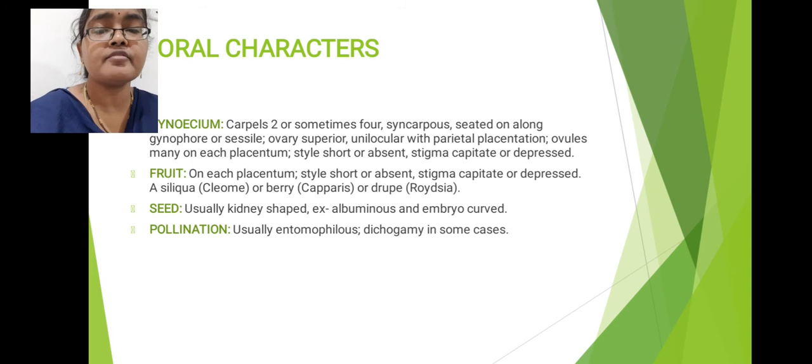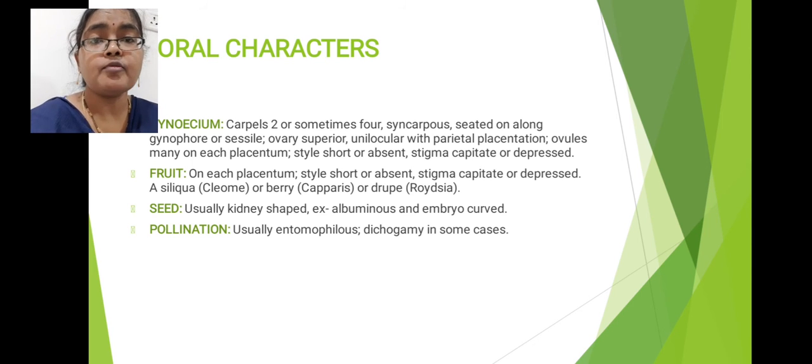Next, pollination. Mostly Capparidaceae family members show the entomophilous type of pollination. That means pollination occurs with the help of insects. That is why it is called entomophilous pollination. Here, self-pollination is prevented by protandry and hercogamy. So, dichogamy always prevents self-pollination in Capparidaceae family members.